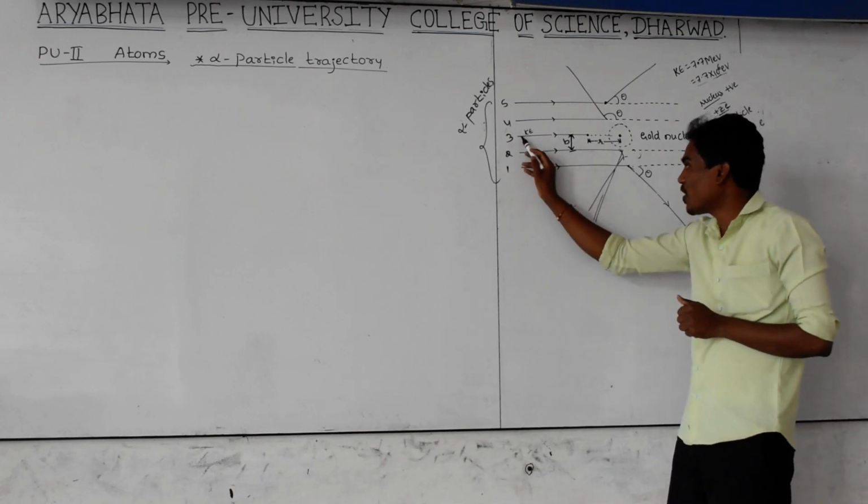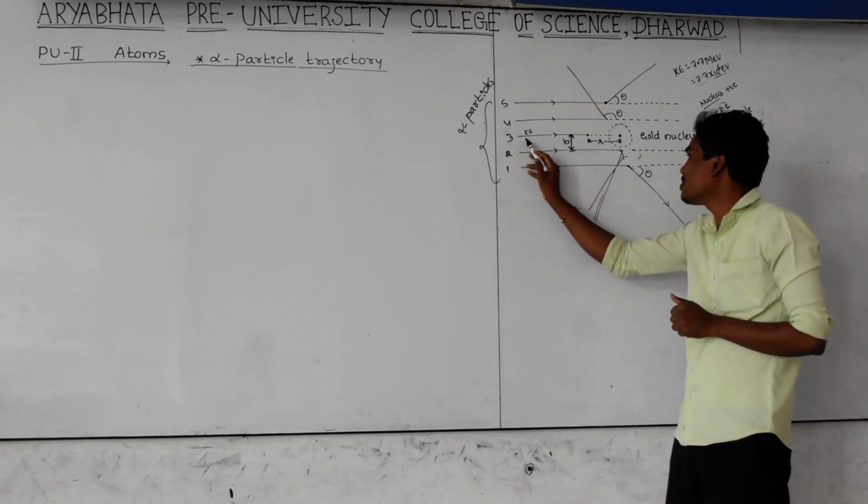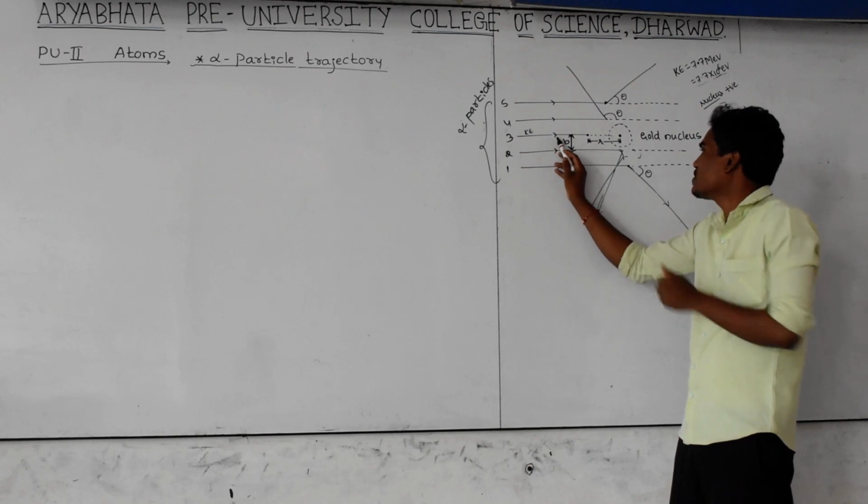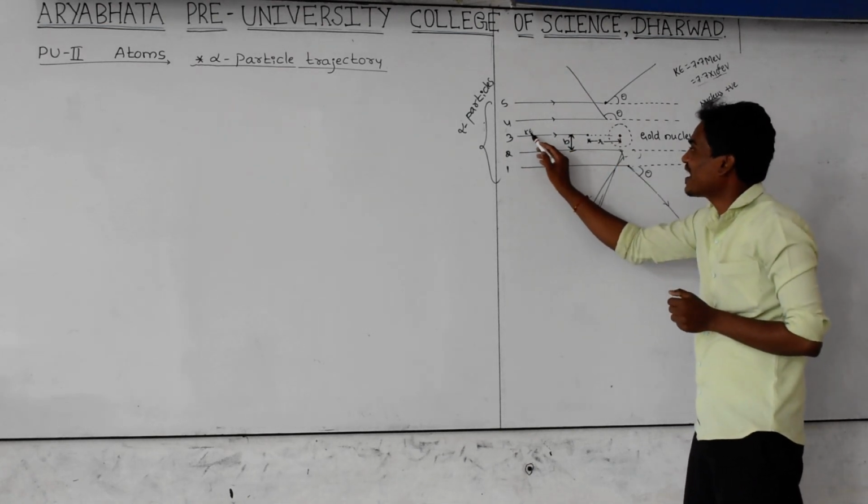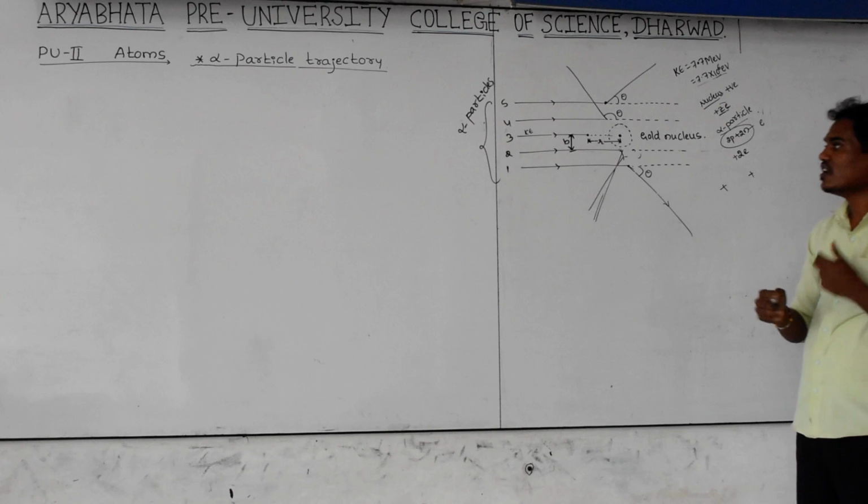However, this third alpha particle is gradually moving towards the gold nucleus. The distance between these two goes on decreasing. As a result, the kinetic energy of the alpha particle goes on decreasing.